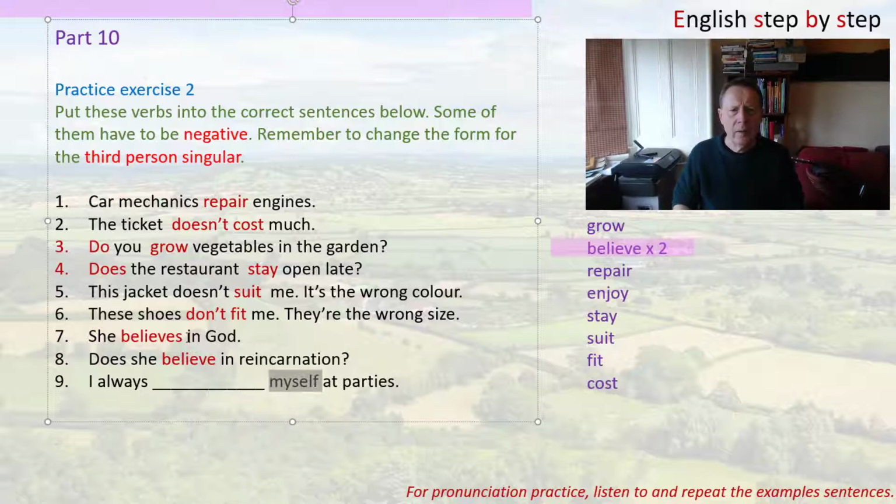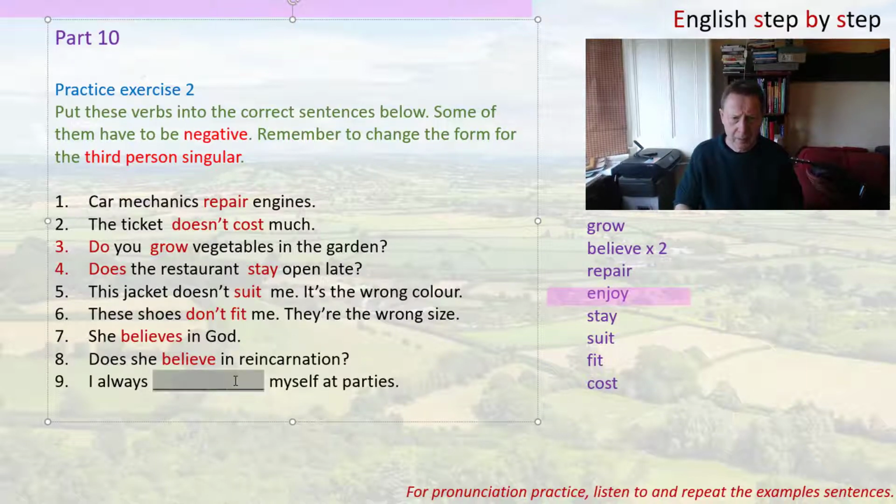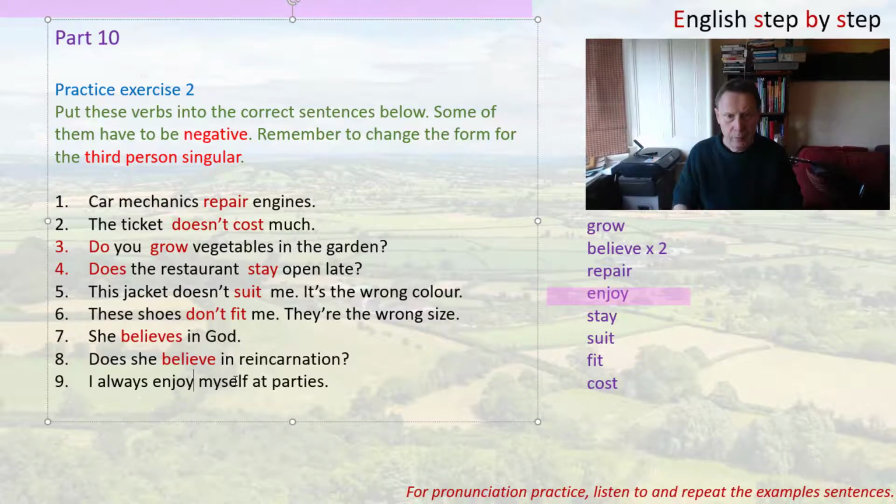Now the next one, you can see we have myself. Now that means it's a reflexive verb. Now reflexive means that you have the verb and you can put myself, yourself, himself, herself. And the only verb here for this one is enjoy. I always enjoy myself at parties. And you could make different sentences with this reflexive verb. He always enjoys himself. You always enjoy yourself. I always enjoy myself at parties.